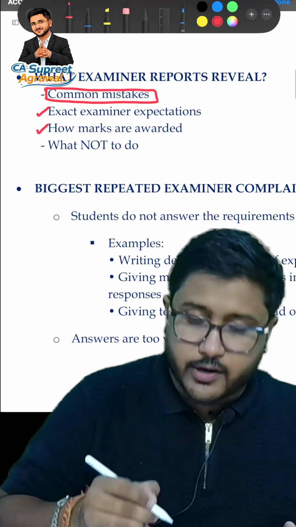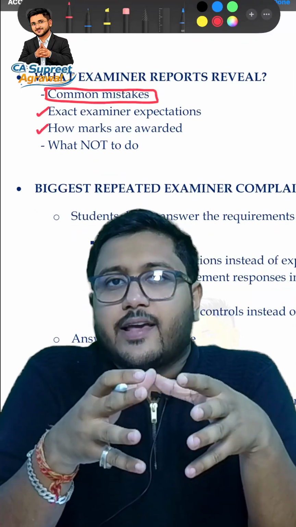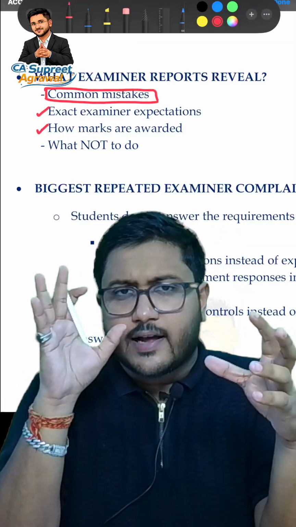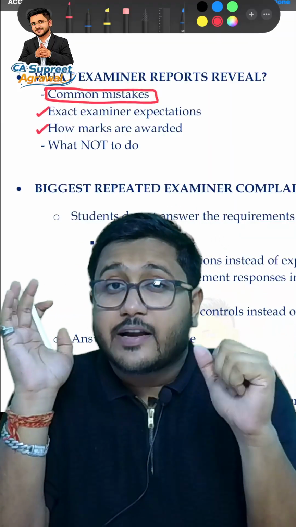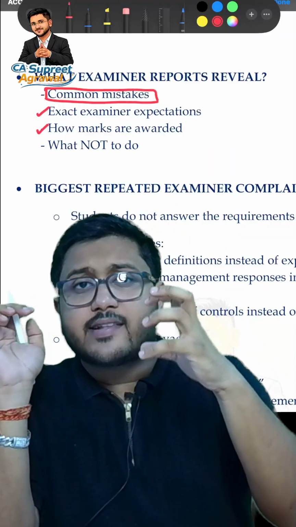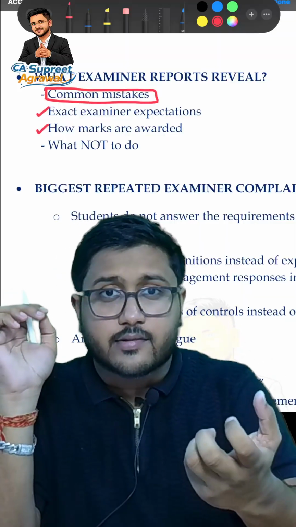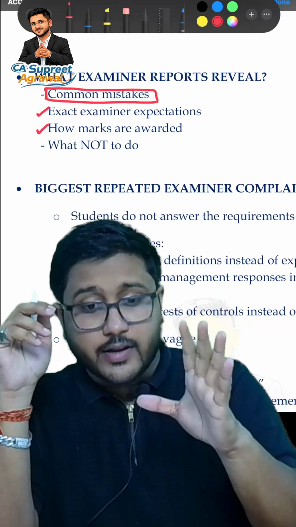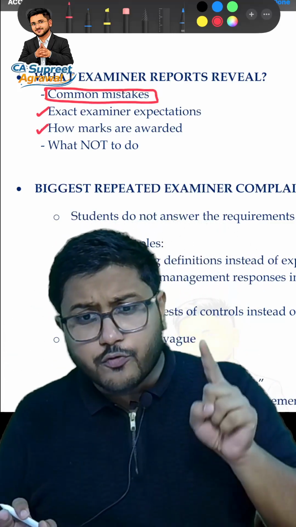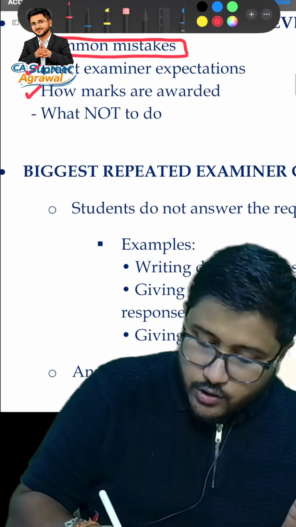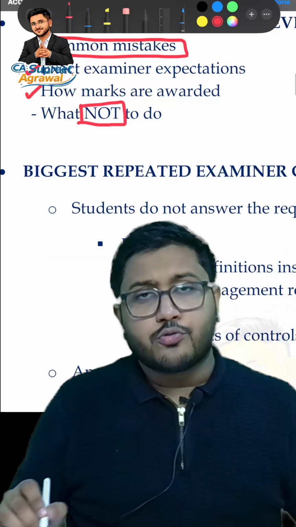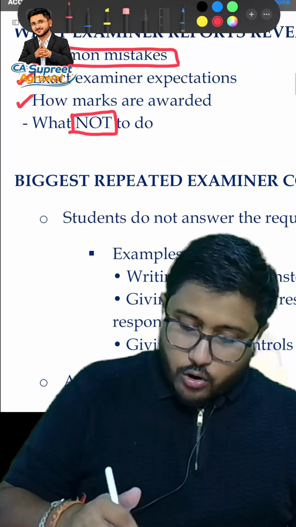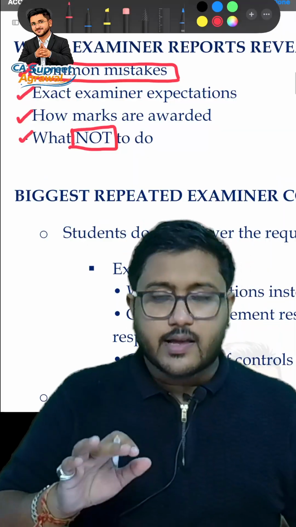Then, how marks are awarded. There could be a case of, say, ethical issues, and you have given the appropriate analysis and the appropriate conclusion as well, but the examiner wanted something else and you have answered something else, and even if your answer is good, you might not fetch the appropriate marks. So it is very important to understand how marks are awarded, that is, for what points marks are awarded. And then finally, what not to do. It is important to know what to do, but it is equally important to know what not to do. So we are going to cover all of that here under the examiner report analysis.